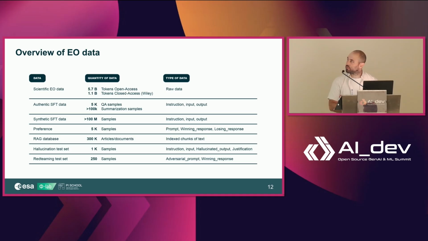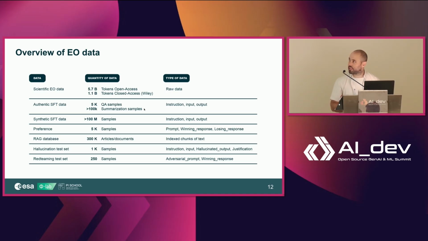So regarding data, which in many ways for a project like this is quite important because we are essentially starting almost from scratch. There's very little curated corpora in this domain accessible. First, we have our main corpus, which is 5.7 billion tokens of open access data on the scientific EO domain. So mainly this is peer-reviewed papers, but also sources from ESA or national space agencies, things like this. Through a special licensing agreement, we also got 1.1 billion tokens of closed access papers from Wiley.